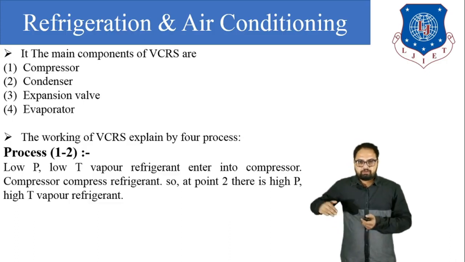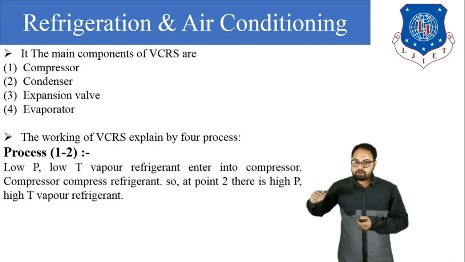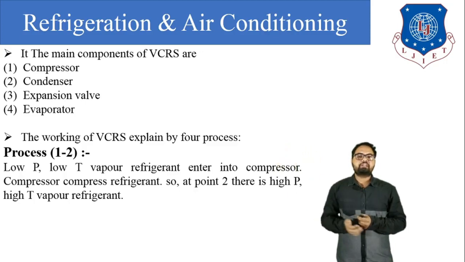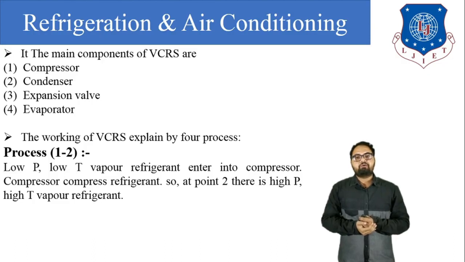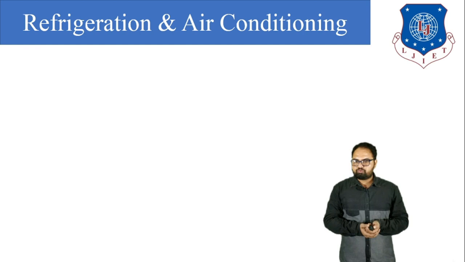We know that at point 1 the condition of the refrigerant is low pressure, low temperature vapor refrigerant. So when it enters the compressor, the compressor compresses the low pressure, low temperature vapor refrigerant into high pressure, high temperature vapor refrigerant. Okay, that is process number 1 to 2.